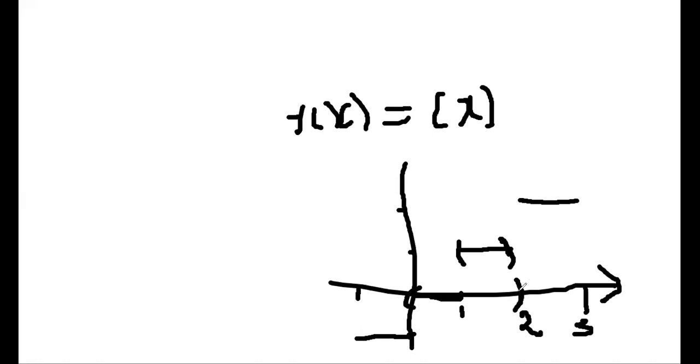That means only 3 points are discontinuous. Even so, for the greatest integer function, step function or ladder function, we can apply the Fourier series. We can express this function in terms of Fourier series because it has only a finite number of discontinuous points. Is it clear?